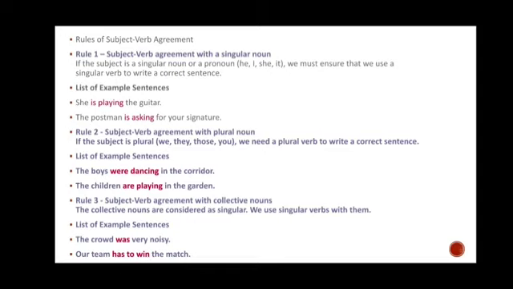Now see the example. The boys were dancing in the corridor. We cannot say the boys was dancing in the corridor. Why? Because when there is a plural subject, naturally we will use a plural verb. The children are playing in the garden. We cannot say that the children is playing in the garden. Why? Because the subject is plural.